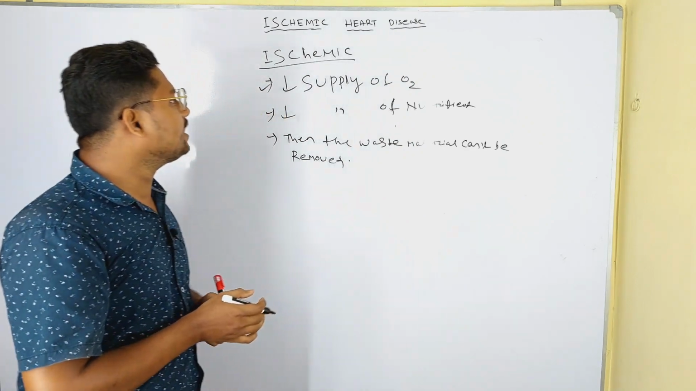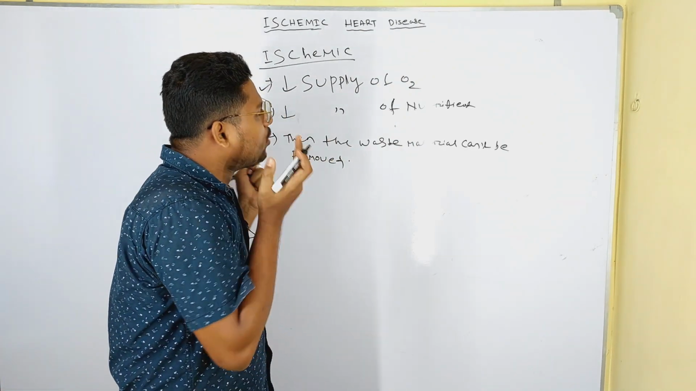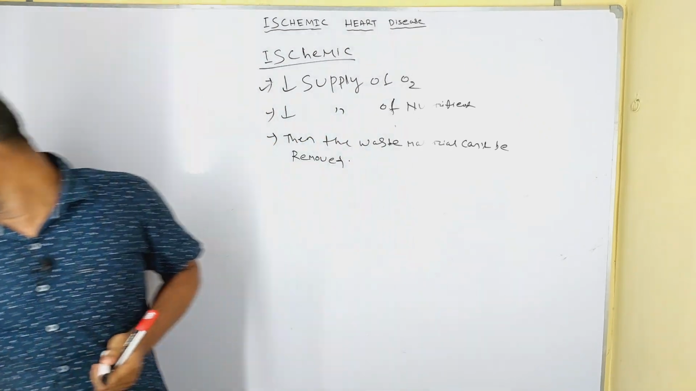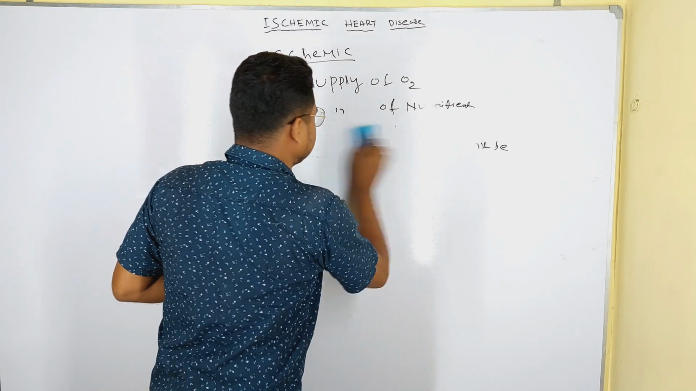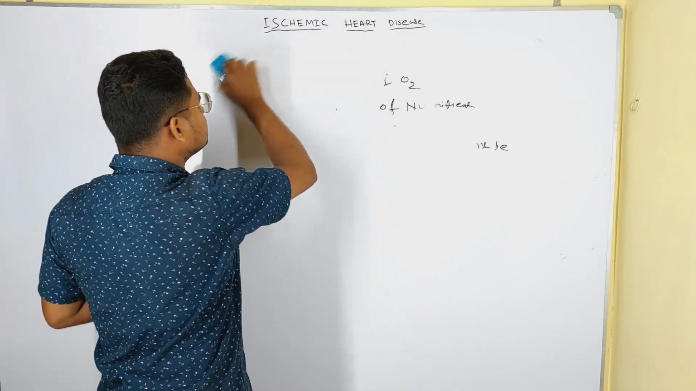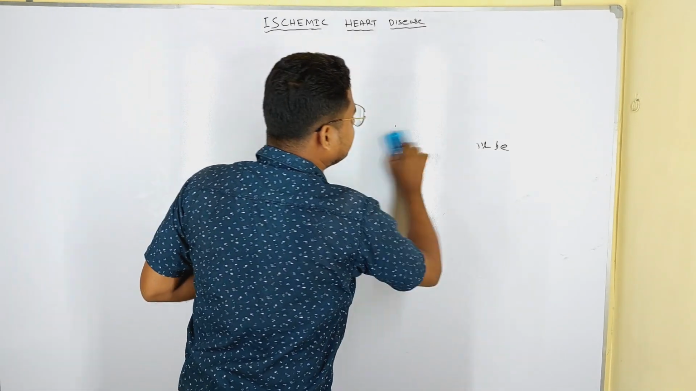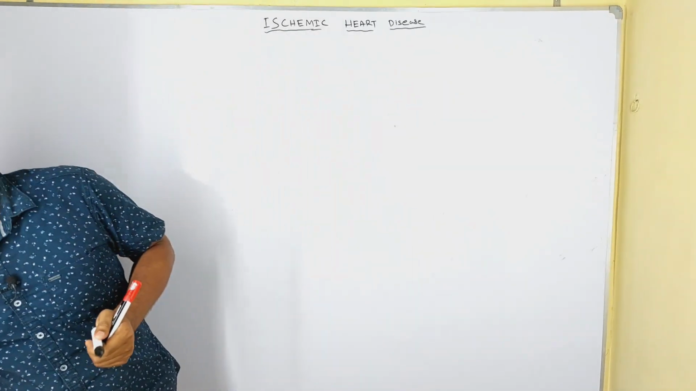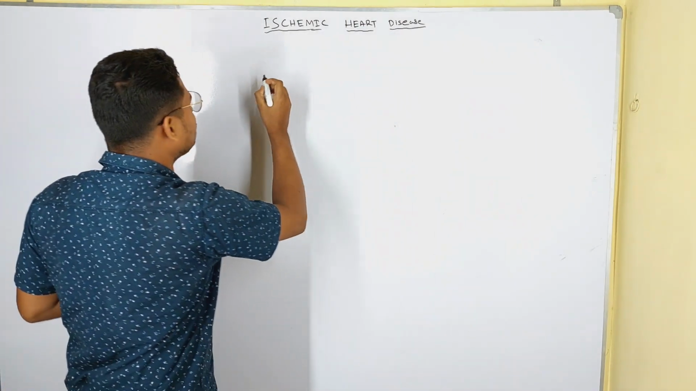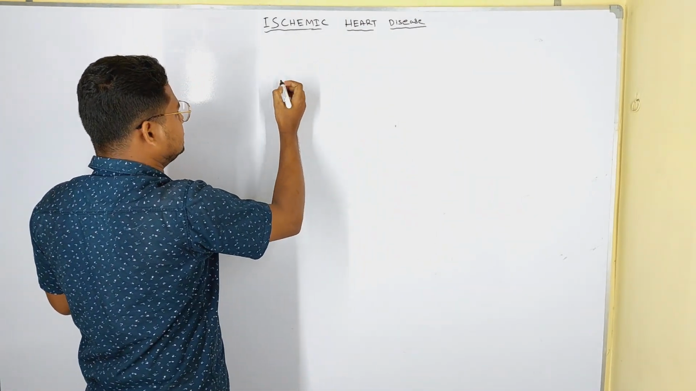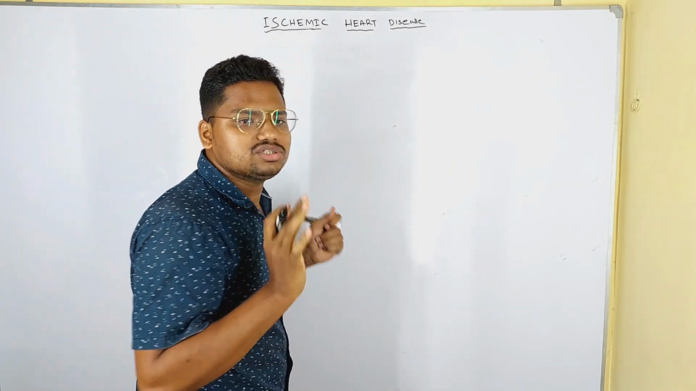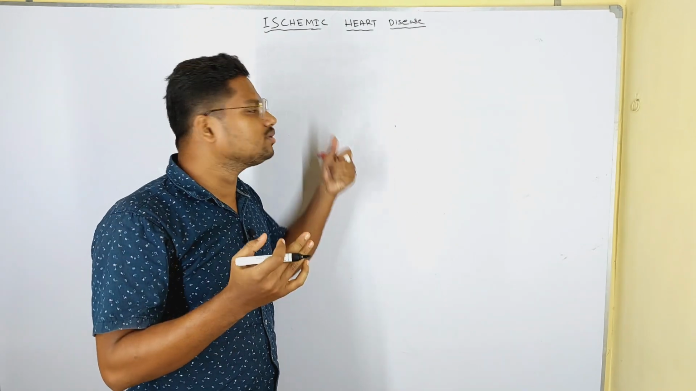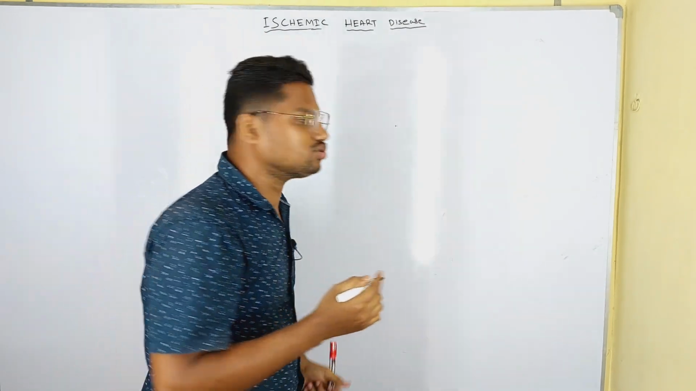Now, what are the causes of ischemic heart disease? The main common cause is coronary artery disease. There are other causes also, but the main cause is coronary artery disease. First of all we should know how the coronary artery starts, and we should draw how coronary artery disease occurs.